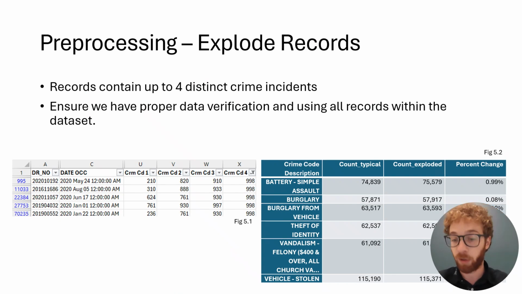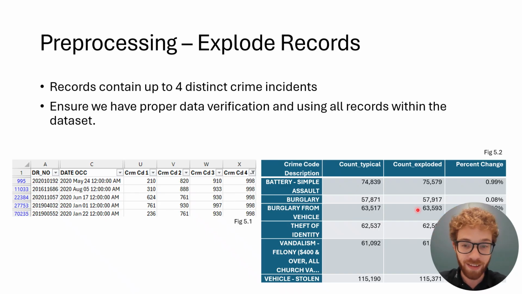The next one is to explode the records. When you investigate the data set, you'll find that each record can contain up to 4 distinct crime codes. You can see that here in figure 5.1, I've shown a few incidents that have 4 distinct crimes within them. And so we want to break all of these out into their own individual records so that we are accounting for all of the data in the data set. I think that's called having proper data verification based on the chapters we're going over right now.